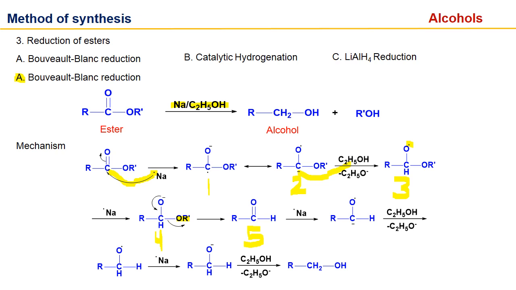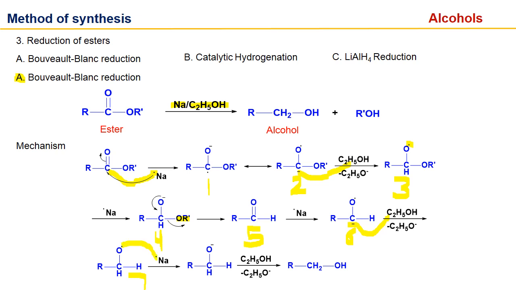After that, the same process takes place again. The sodium electron will attack the carbonyl carbon of the aldehyde, and we get compound number 6, in which carbon has a negative charge and oxygen has a free radical. Again, the negative carbon will abstract the proton from ethanol, and we get compound number 7, where oxygen has a free radical.